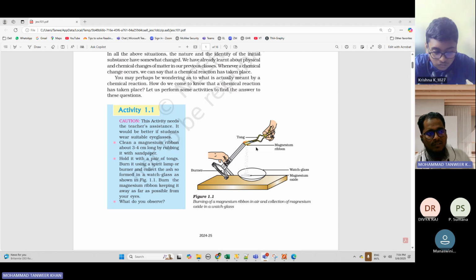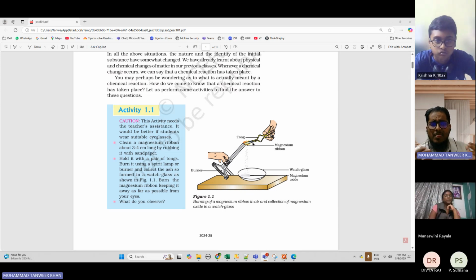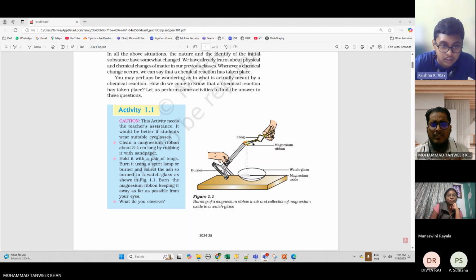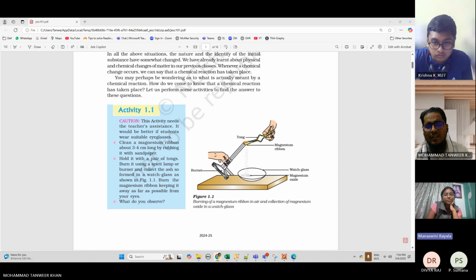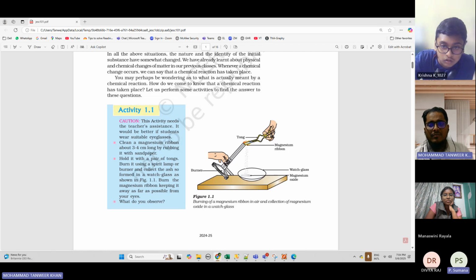That is what they're showing here. This is a magnesium ribbon. And you have to clean it with sandpaper. Have you seen sandpaper? Yes, sir. We use it for removing the coating on wood, scrubbing things which we can't with normal hands. You have seen it, right? Sumna, have you seen sandpaper? Yes, sir. Okay, you have also seen.